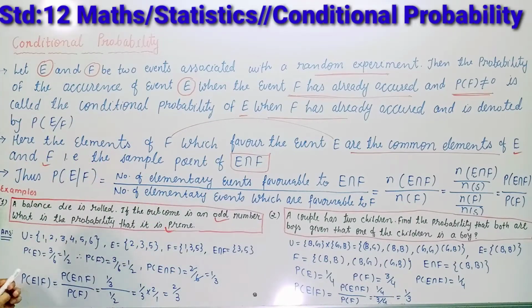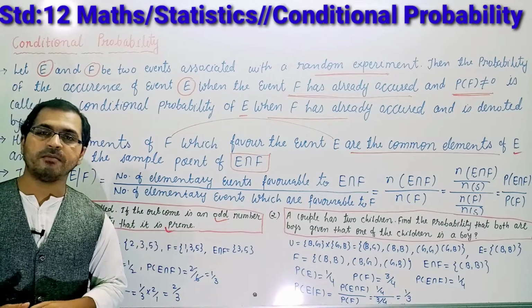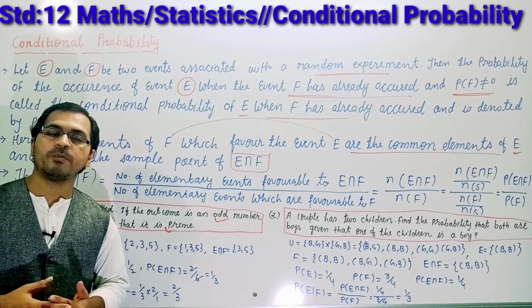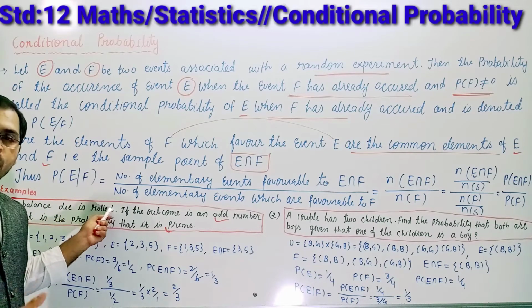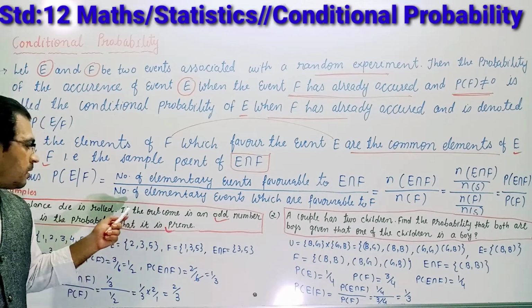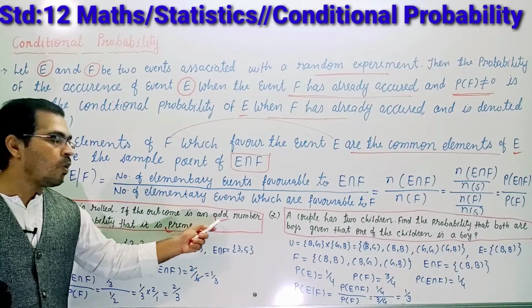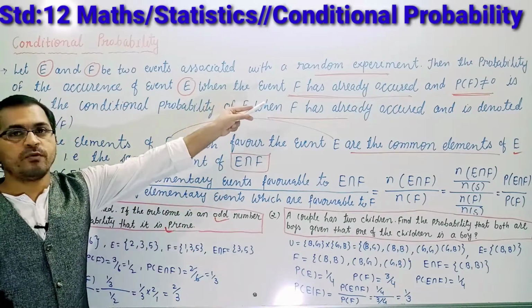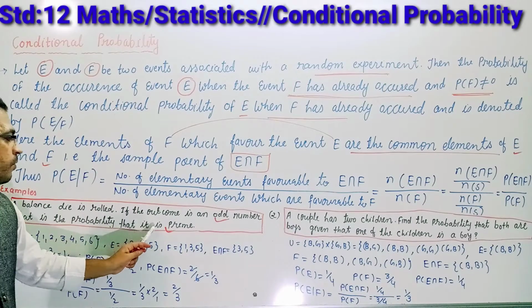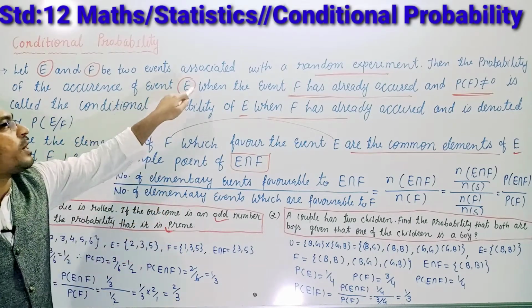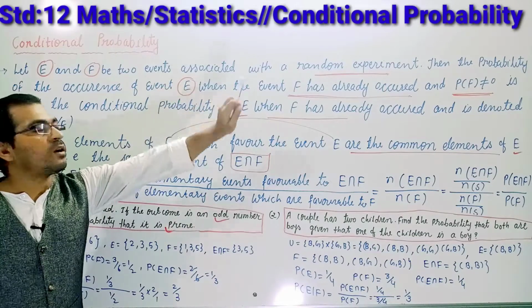What is the probability that it is a prime? So you will have to find out the probability of prime. A balanced die is rolled, and from here you can find out the sample space. The outcome is odd. Here you got F, which has already happened. So what do you want to find out? The probability that it is a prime number. It means you want to find the probability of E with respect to F.